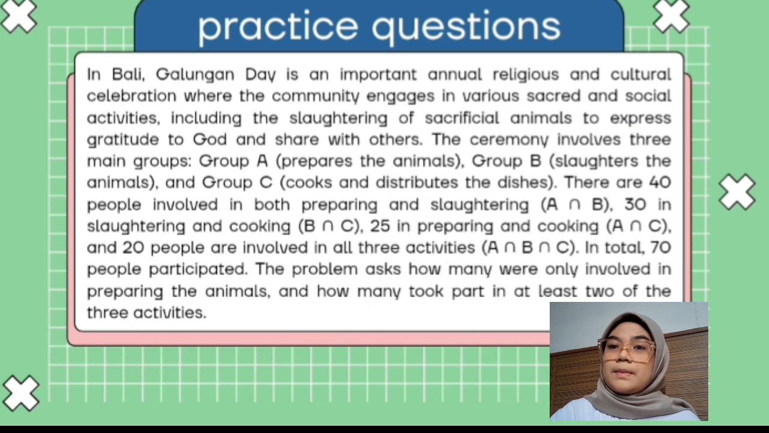There are 40 people involved in both preparing and slaughtering, A intersection B, 30 in slaughtering and cooking, B intersection C, 25 in preparing and cooking, A intersection C, and 20 people are involved in all three activities, A intersection B intersection C. In total, 70 people participate. The problem is how many were only involved in preparing the animals, and how many took part in at least two of the three activities.